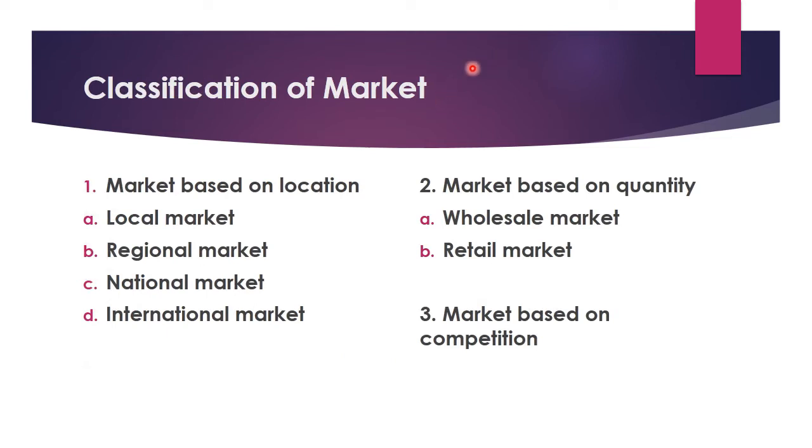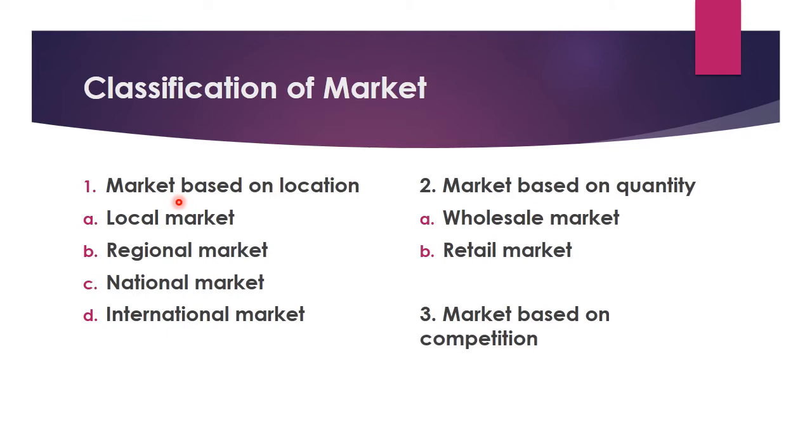Now, classification of market. Classification of market means the market is classified on the basis of different things, like on the basis of location, on the basis of the quantity supplied, or on the basis of the competition. So a market can be classified in many ways as per location, time, product, quantity of product, then the competition. Here we will study 3 types: market based on location, market based on quantity, and market based on competition.